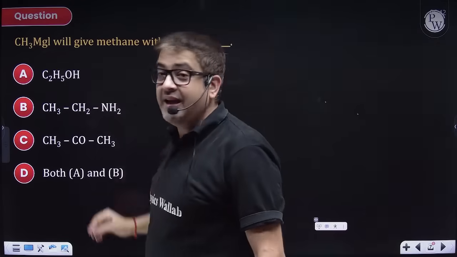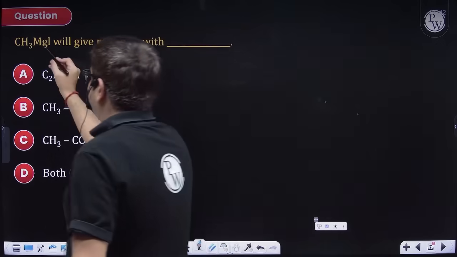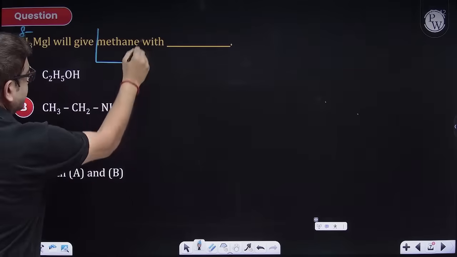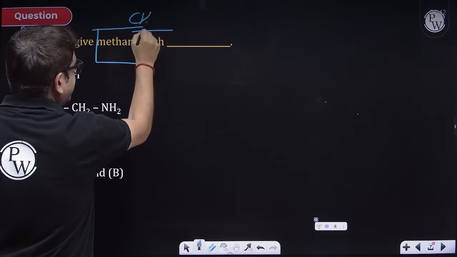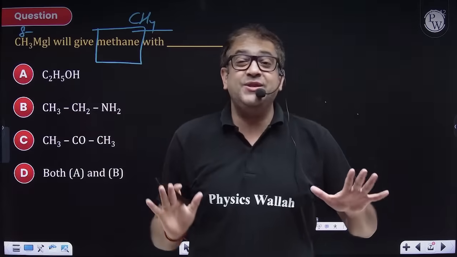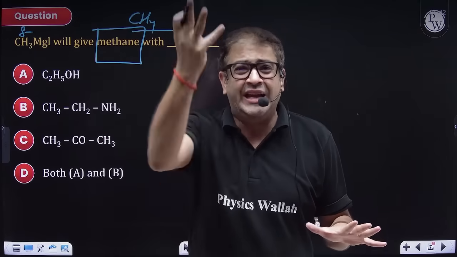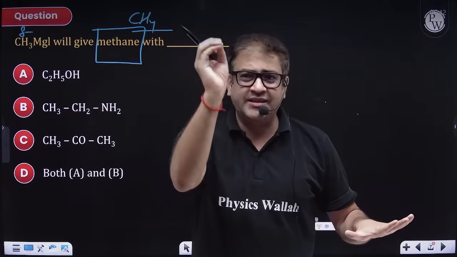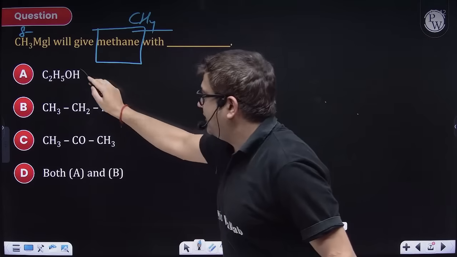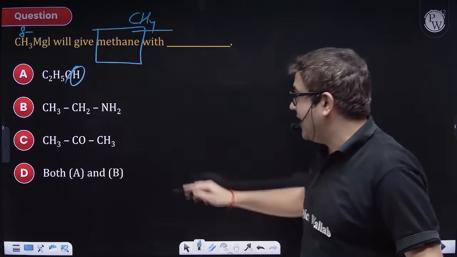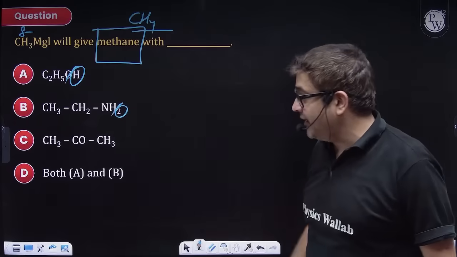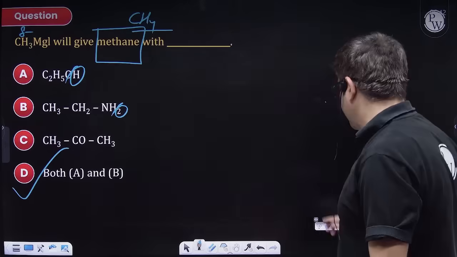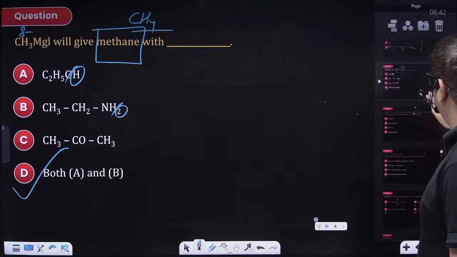CH3I, sir, it is a Grignard reagent. This will have a covalent nature, with a minus on carbon, and this minus, you are supposed to form methane. What is methane? CH4. Sir, any species which has a tendency to give the slightest of H, I do not want an acid. Any species that just has H, I will snatch it. Sir, this has H. Yes, it will be snatched. Sir, this has H. Yes, it will be snatched. So the answer will be D. I want 100% to give this answer. Chalo, I hope everybody is clear with me.